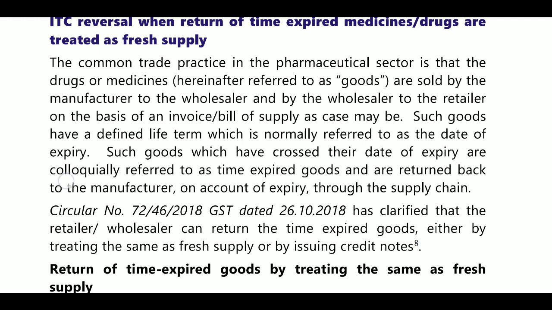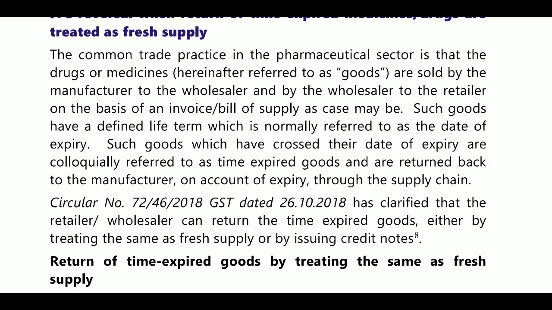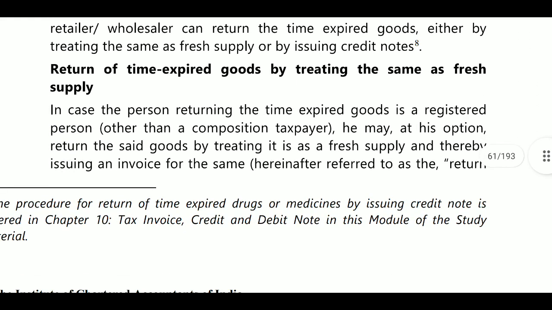So a retailer or wholesaler can return the time expired goods either by treating them as fresh supply or by issuing a credit note. For that purpose, they must issue the credit note, since they had taken the credit at the time of purchase and are now returning the goods. You must issue the credit note and reverse the ITC. Next, return of time expired goods by treating them as fresh supply.